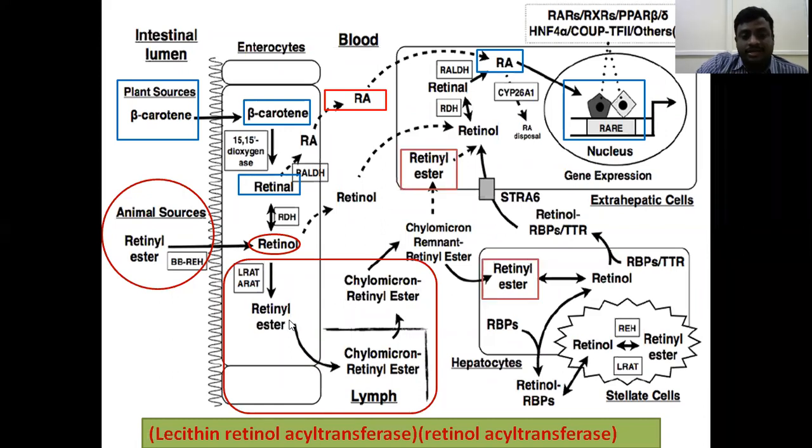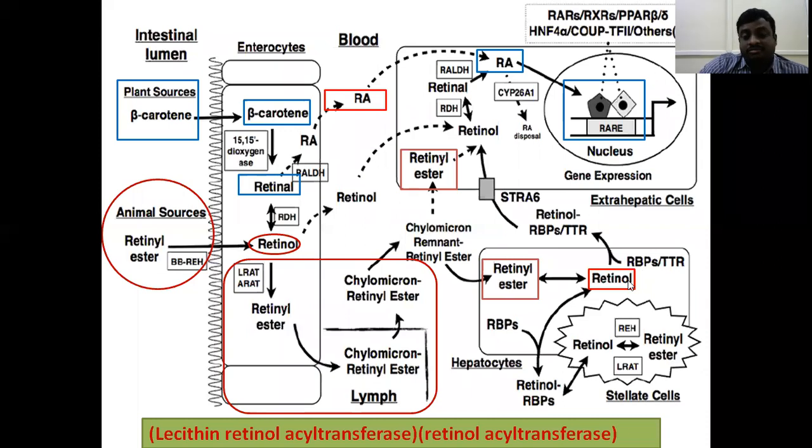Here the retinyl esters packed in the chylomicron are, from the blood, separated from the chylomicrons. These retinyl esters transfer into the extrahepatic tissues and the hepatic tissues. In the hepatic tissues, some amount of the retinyl esters is converted to retinol. In the liver, some 90% of the vitamin A is stored.